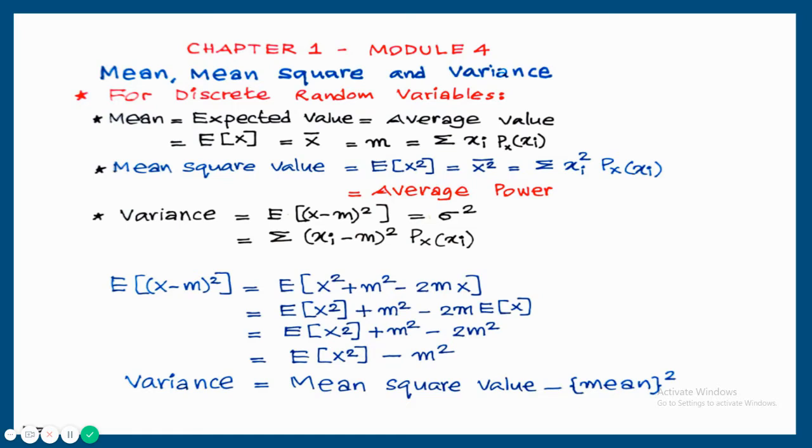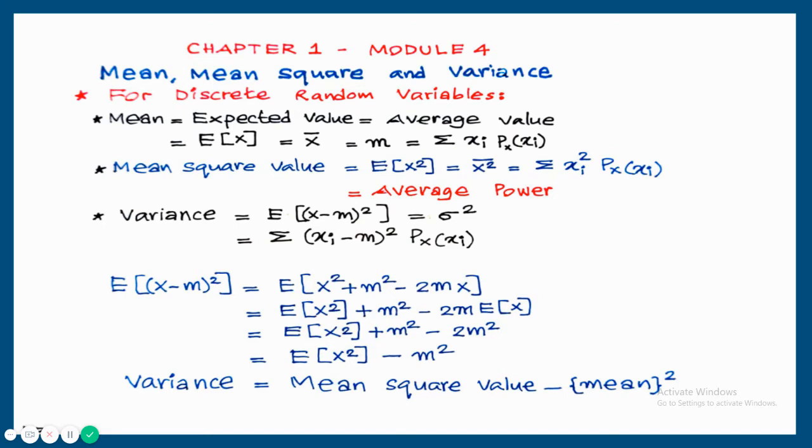The third statistical value is variance. That shows the variation from the mean value, that is expected value of x minus m square, and that is again written as sigma square, that is sigma xi minus m all square into P of xi. xi is a random variable, m is the mean value, and P of xi is the probability of the random variable.